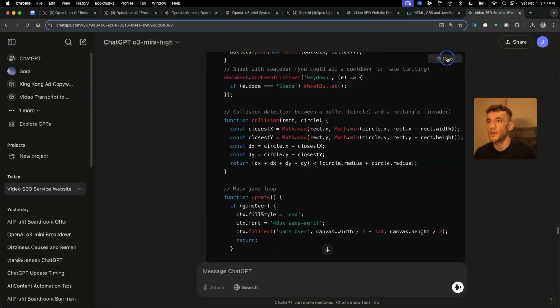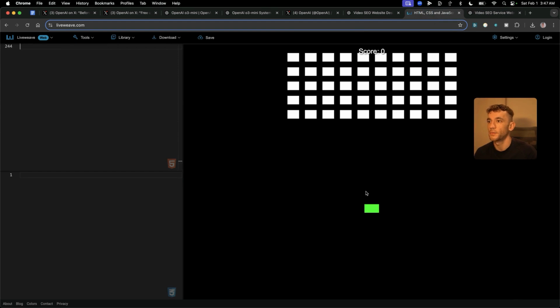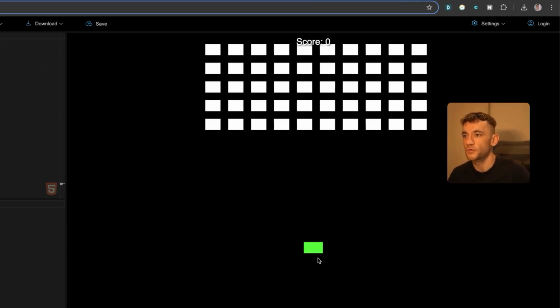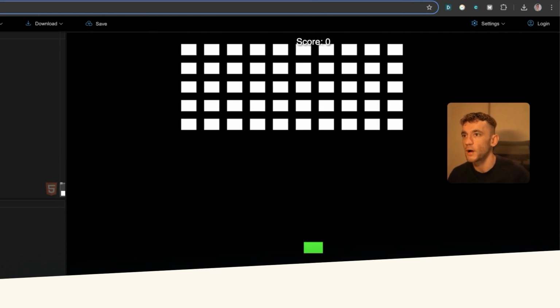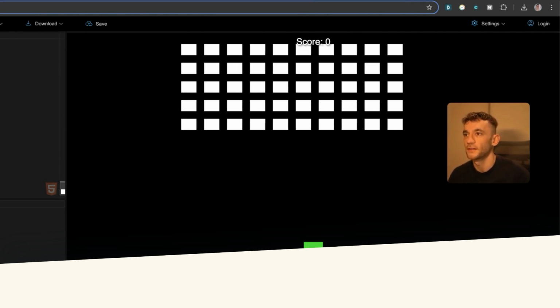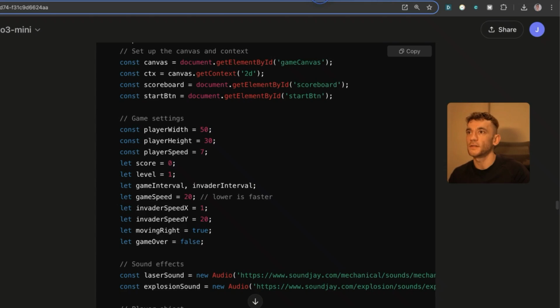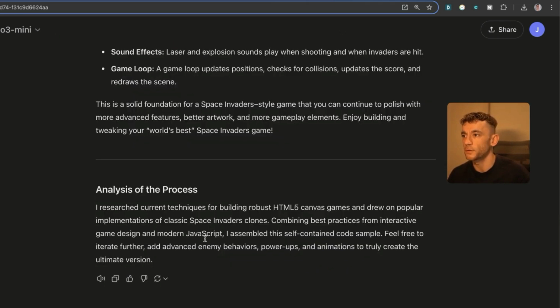So let's compare now o3-mini high. We'll plug that in. Look at that. Now that sort of works, but actually I'm not controlling the green one. I'm controlling the white one, which doesn't make sense. And you can see it's a bit laggy, doesn't seem to quite work right there. So there's still bugs inside the code that I think, honestly, you could get better results from other models.